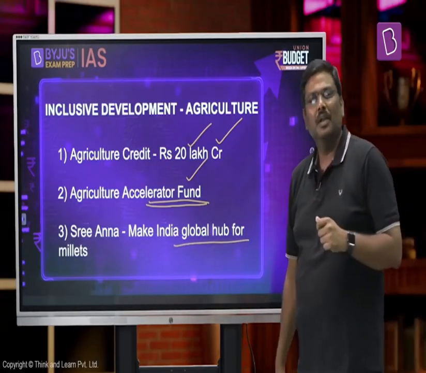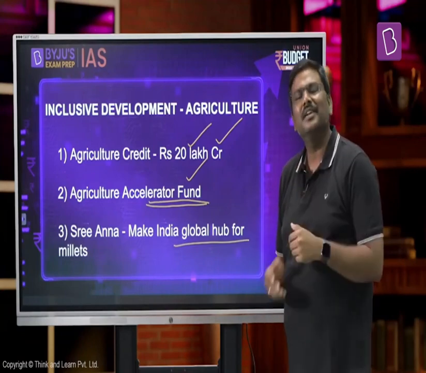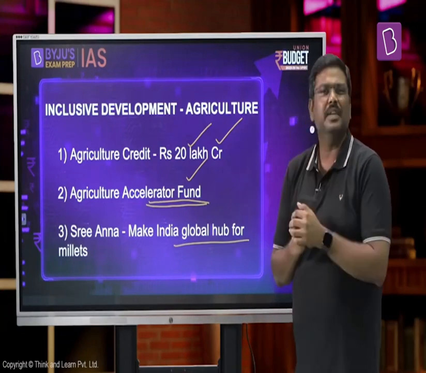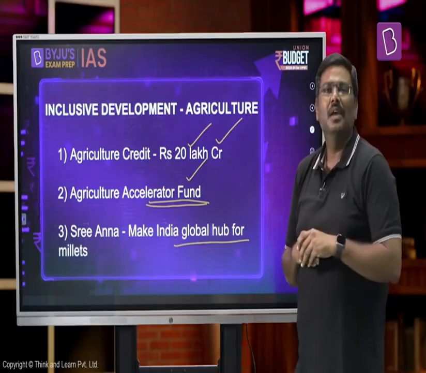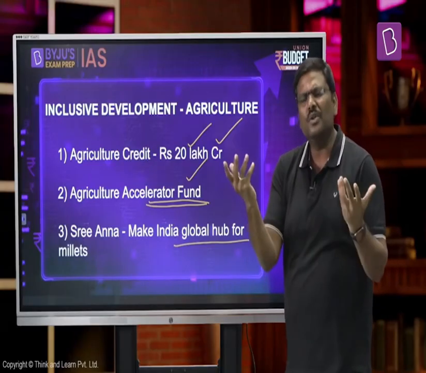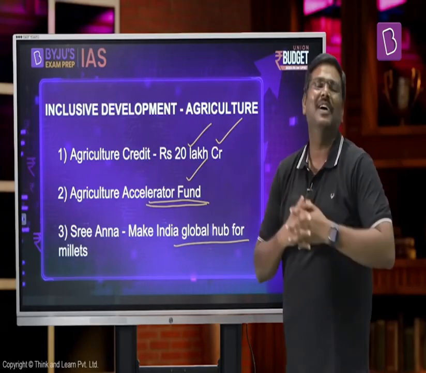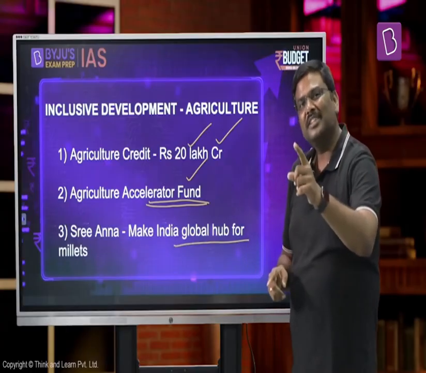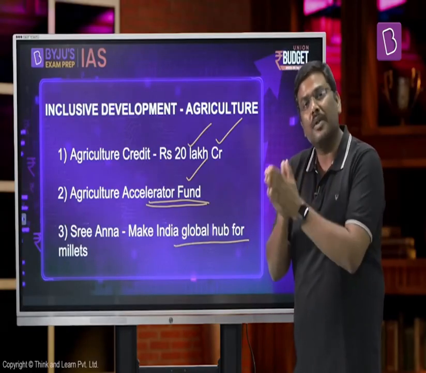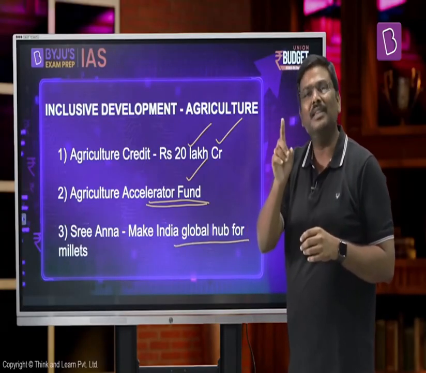Third one, related to millets. The year is International Year of Millets, which has been announced very recently. And millets, in essence, are nothing but grasses with certain types of seeds. For example, jowar, bajra. These are examples of millets. India is one of the largest producers of millets in the international market. Just to give you factual data here, India accounts for more than 20% of millets which are produced in the global market. And India is not just a producer, but also a very important exporter. India accounts for more than 60 to 70% of the total millet production done in Asia. More than 170 lakh tons of millets are produced annually in India.